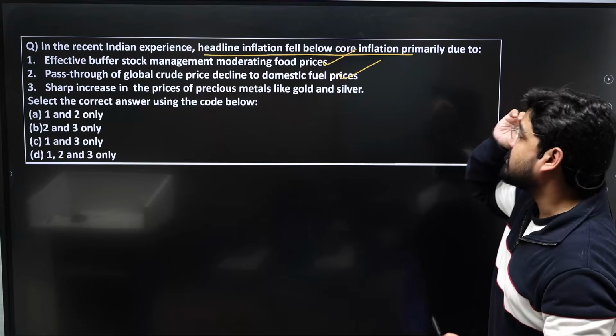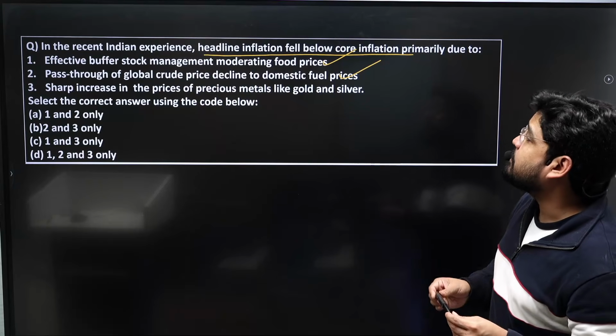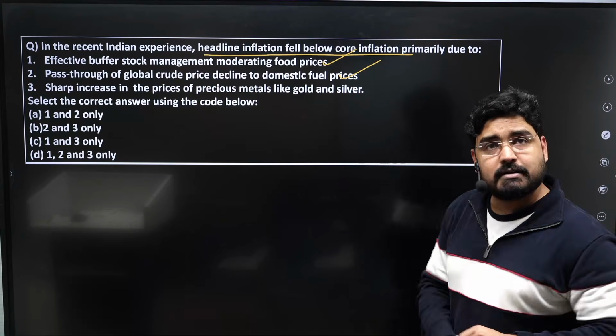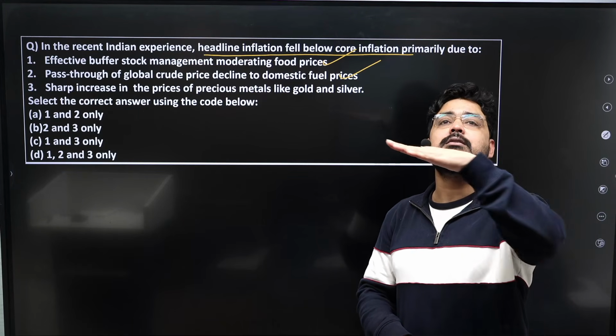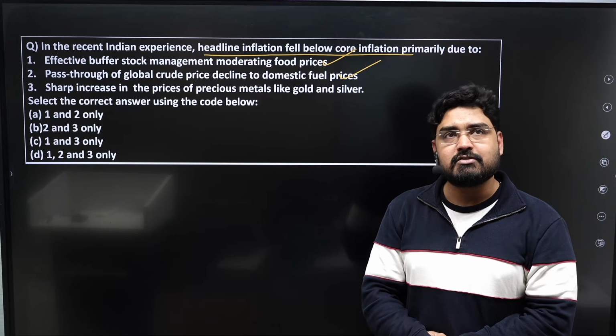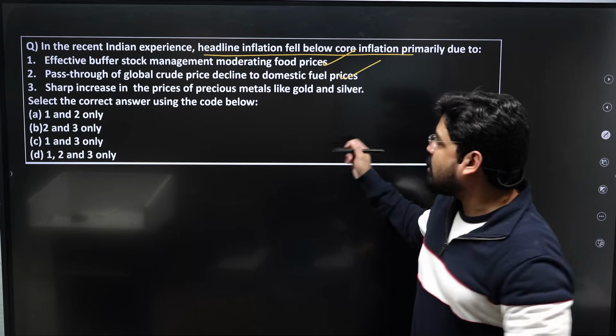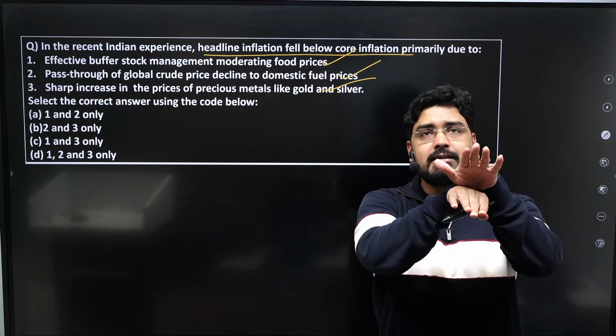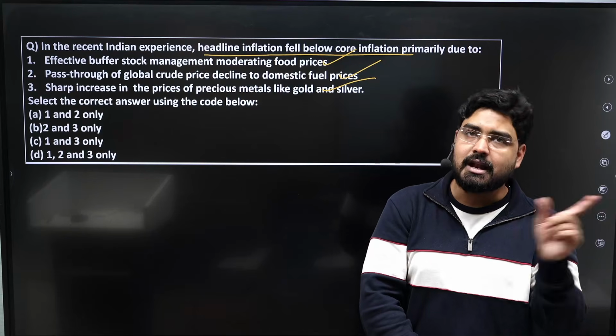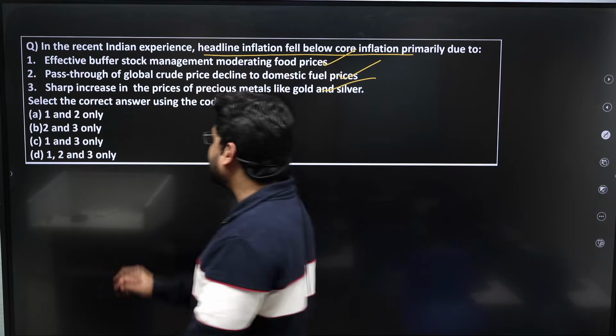Look at the third statement. Sharp increase in the prices of precious metals like gold and silver. When gold and silver prices increased, core inflation increased and headline inflation decreased. So obviously this is also a reason. So all these three were the reasons behind this divergence between headline and core inflation in the last one year. So 1, 2 and 3, D is the answer.